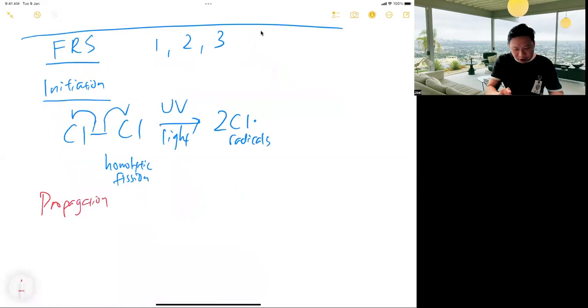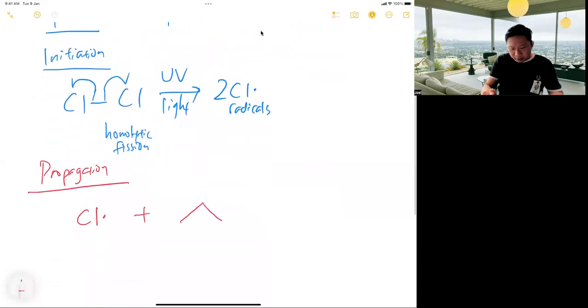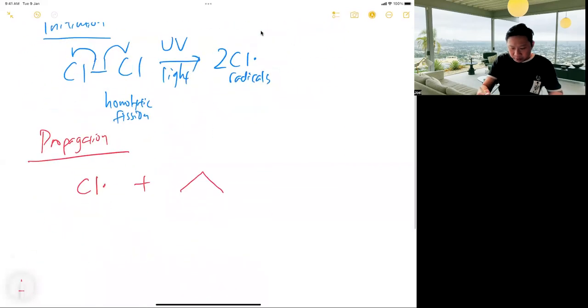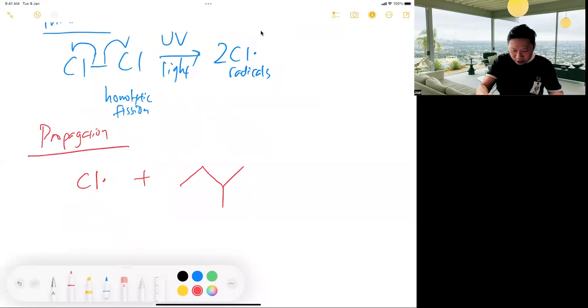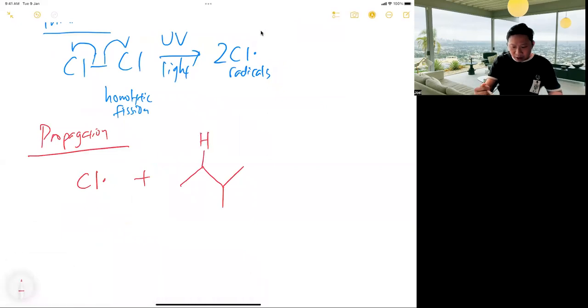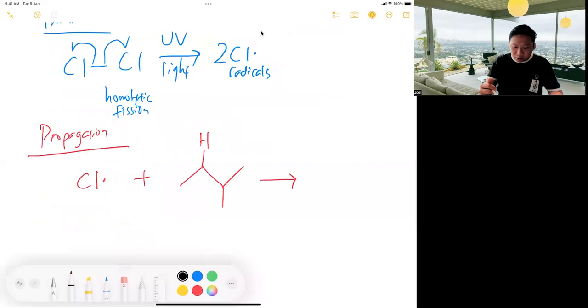Propagation, right? So the chlorine radicals cannot wait to react. They need to find an atom desperately, and then I need to decide that the chlorine reacts there. So I will just draw an H here. You must know that the chlorine radical will become a molecule. You must understand: radical becomes molecule, molecule becomes radical. This is something you can follow also.